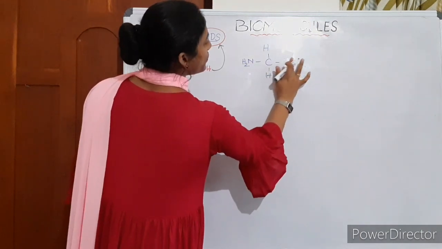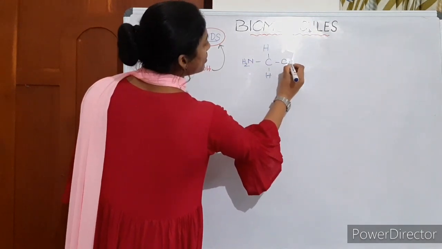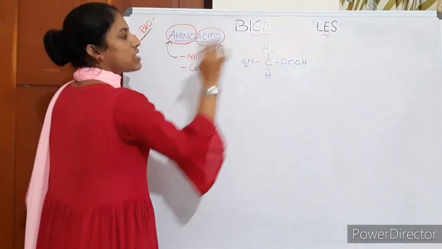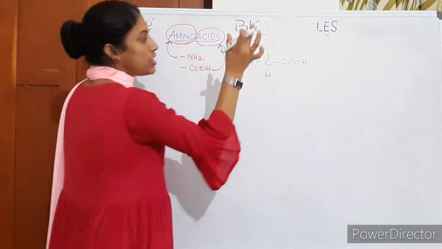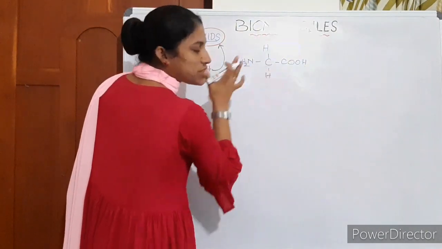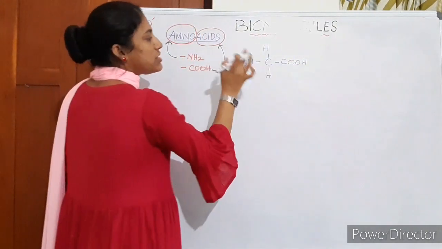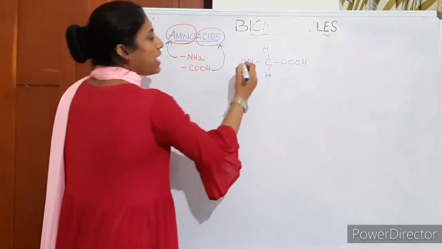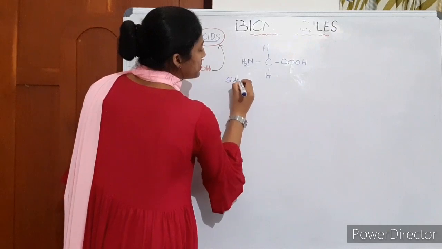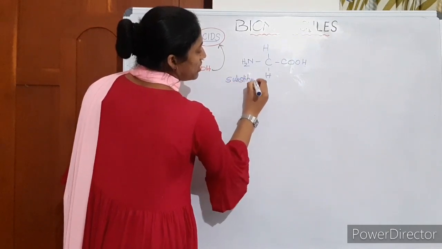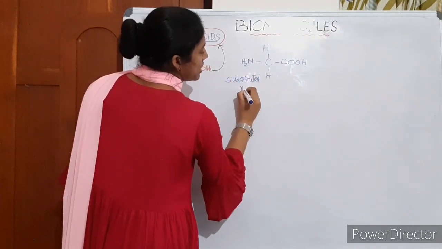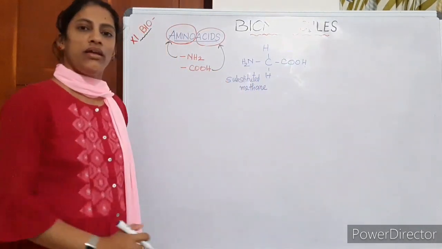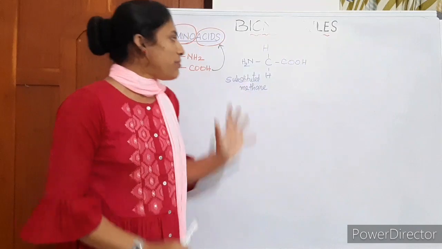Here the bond is between carbon and carbon, so COOH. Both these groups are substituted here in methane, so we can say this is the simplest amino acid. An amino acid is an organic compound containing an amino group and a carboxyl group, and this is called substituted methane. So an amino acid is simply a substituted methane. This is the simplest amino acid.